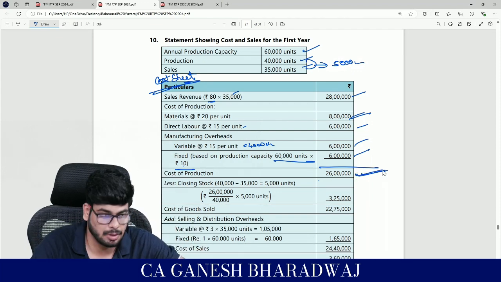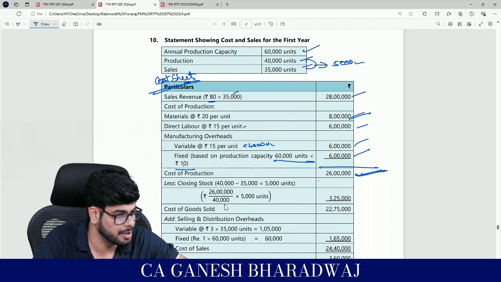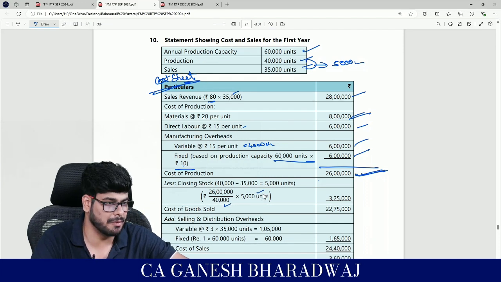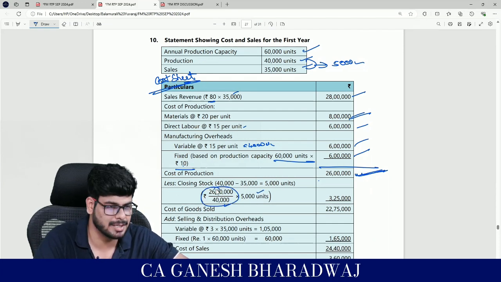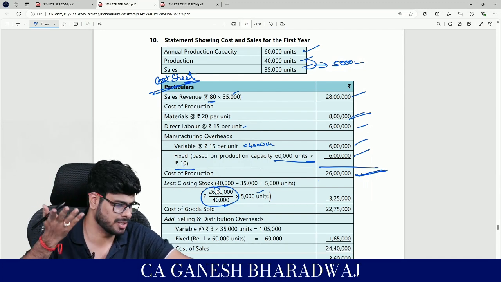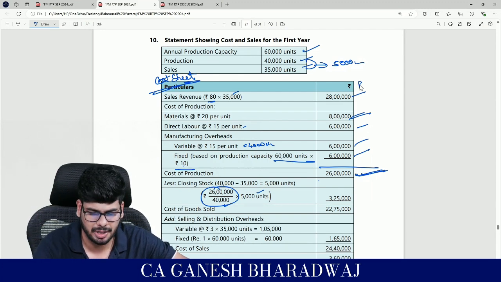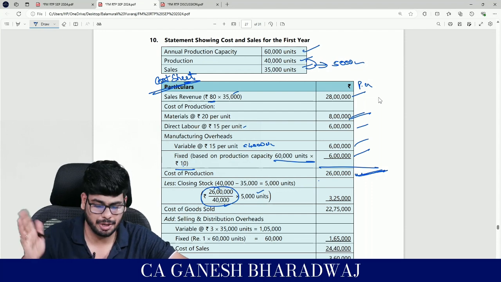If 26 lakh rupees is the value for 40,000 units, how much is going to be the value for 5,000 units? Or if you unitize this, it is nothing but your cost of production per unit. That's all. In costing, that's what we call it. Or if you want, you can maintain a separate column called per unit column. If you want, you can do that, right?